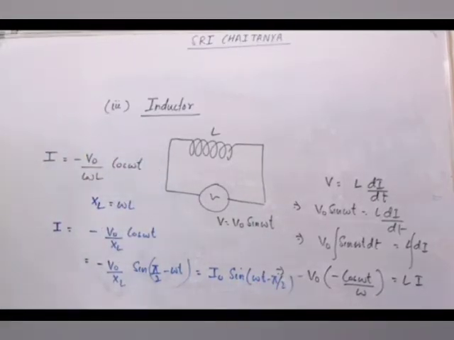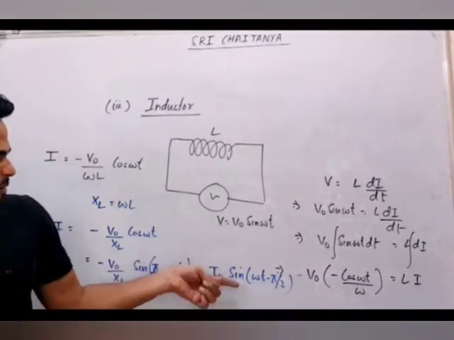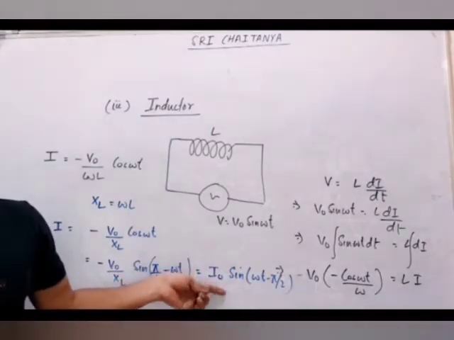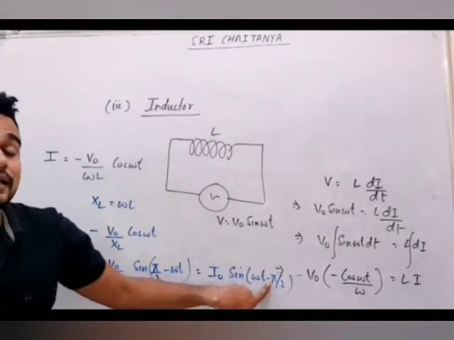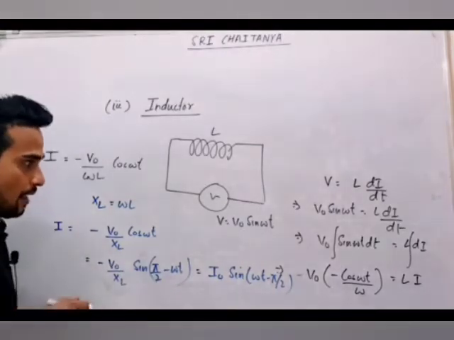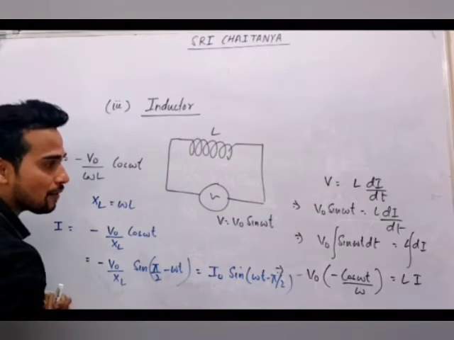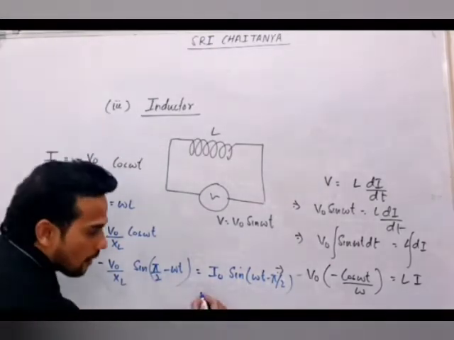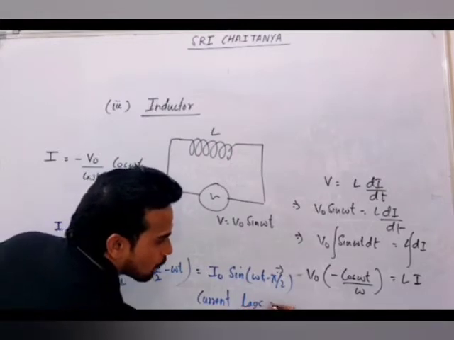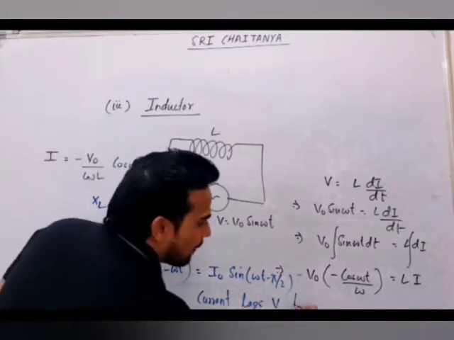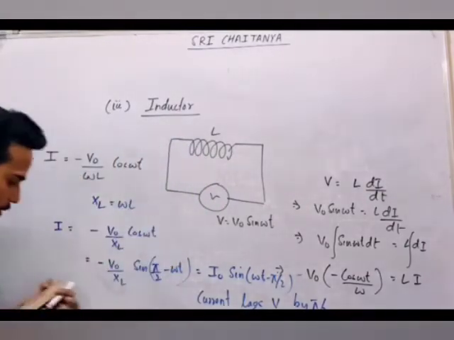Now you tell me, this is the final result. Do current and voltage come in the same phase? No. Now current is having a minus here. That means the angle for current is less. That means in an inductor, when you connect an inductor in an AC circuit, current lags voltage by pi by 2. So this is what we have got here.